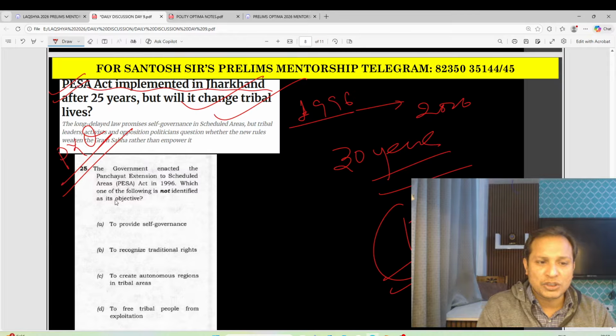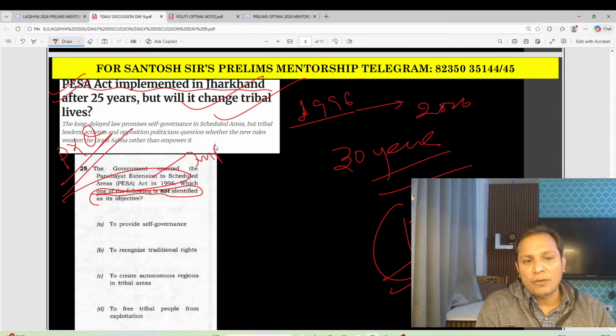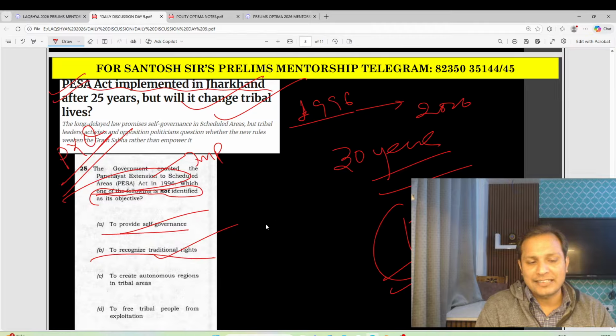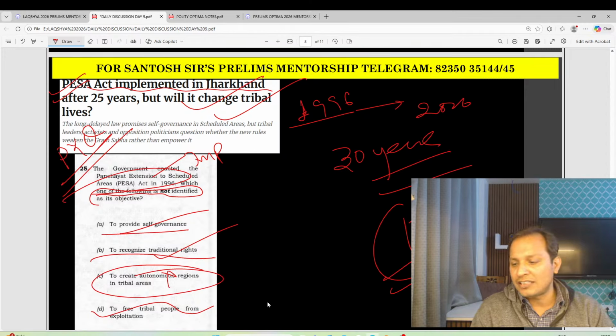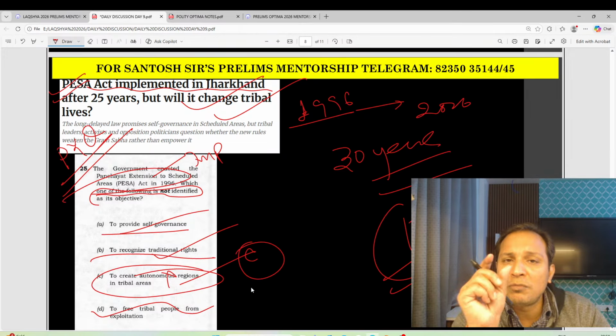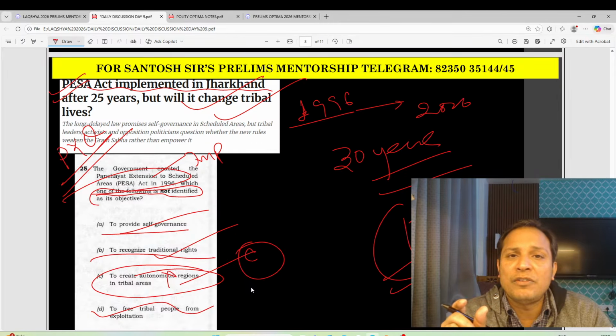Okay, so let us see this question, guys. What is not the objective of PESA? To provide self-governance? Yes. To provide traditional rights of the tribals? Yes. To free tribals from exploitation? Yes. To create an autonomous region? No, autonomous region is not the correct answer. What is the answer to this question? Option C.